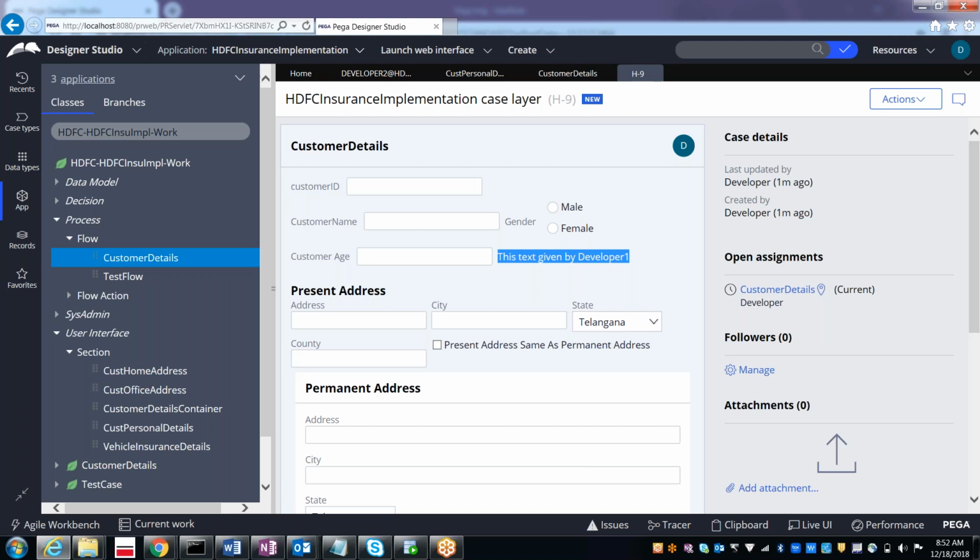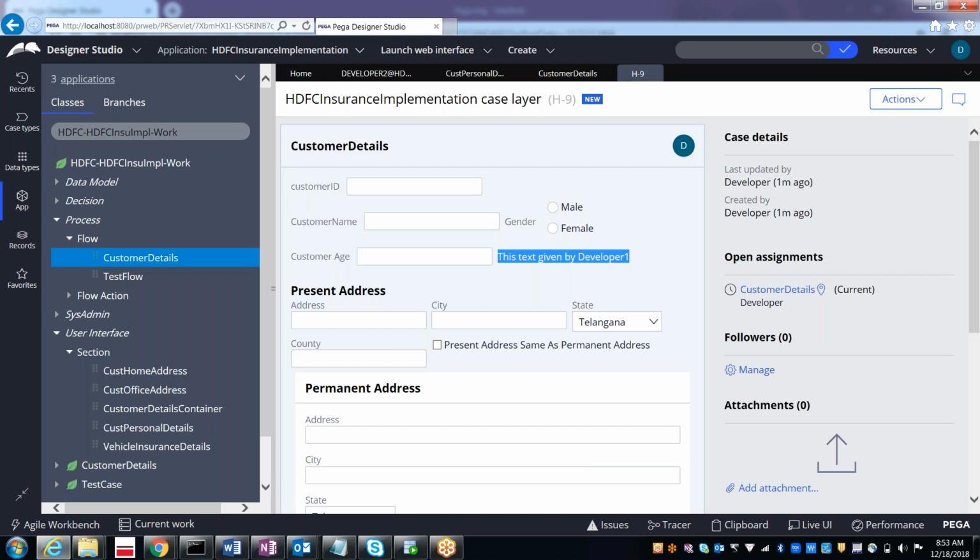The latest one is getting saved. Exactly. First developer 2 saved, but after that developer 1 saved this section with his changes. So it has overridden. The developer 2 changes have gone and the newly saved changes by developer 1 have been saved. So even when developer 2 runs, he still sees developer 1's changes. The reason is that they are the latest changes. Whoever recently saved the record, those changes will be there.